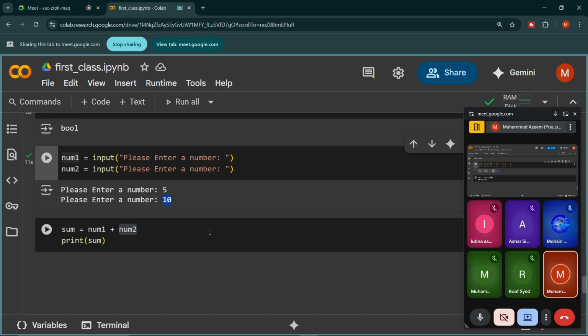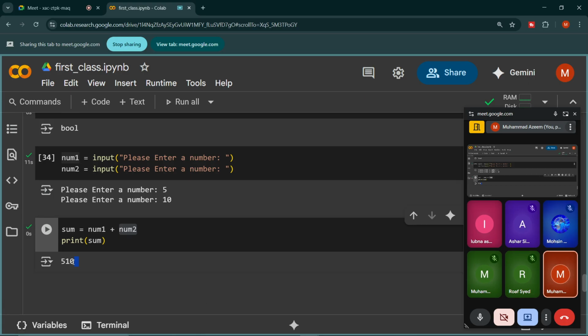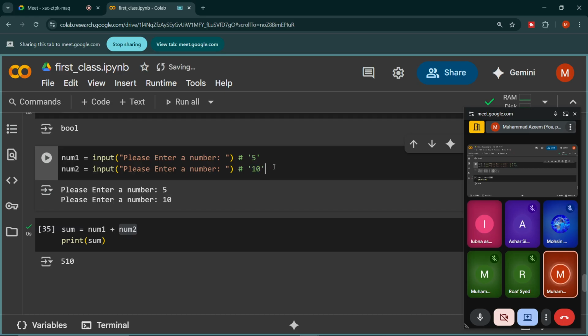But it is not going to be 15. Let me run it. Look what it is. It is 510. And why is it 510? Now understand one thing. When I entered the number here, we got 5, but look, 5 was enclosed in single quotes. Similarly, when I took the number 10 from the user, it is also enclosed in single quotes.